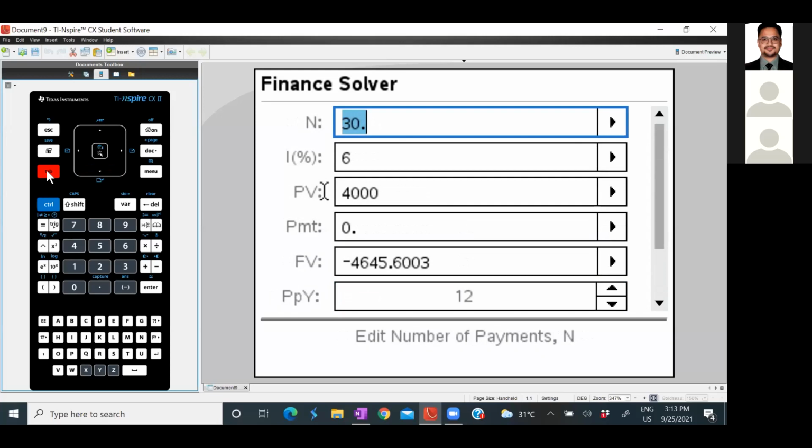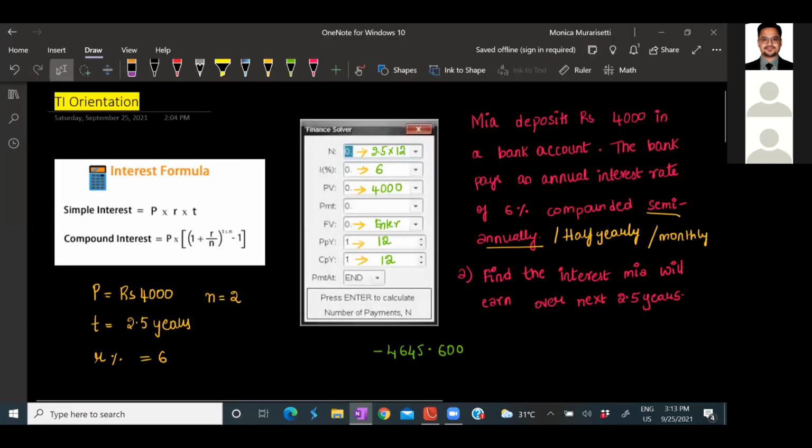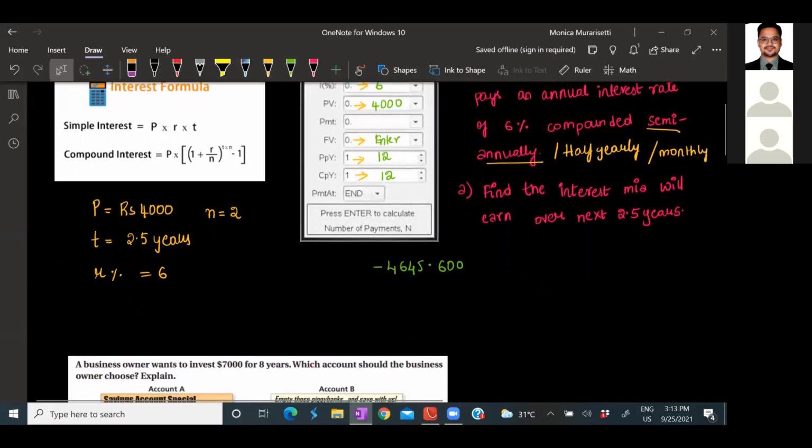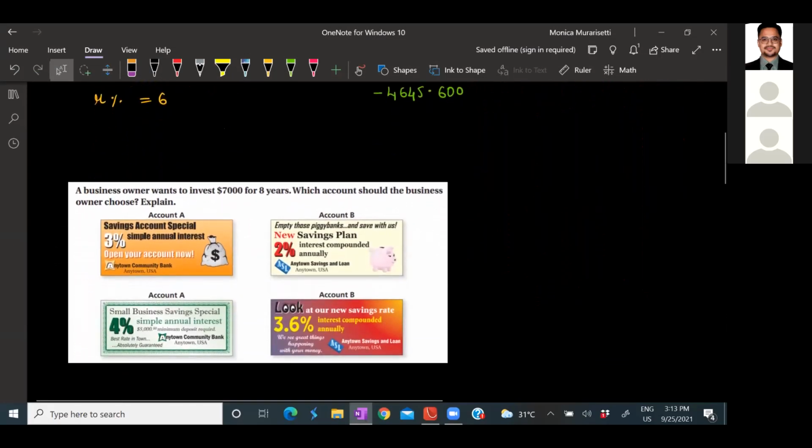All right. So this is how you can use a function called Finance Solver in your TI calculator to solve any simple or complicated compound interest questions. All right. Now we have a small task for you. See here, a business owner wants to invest $7,000 for 8 years. All right. So there have been two plans from each bank.